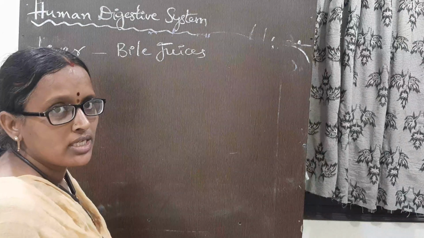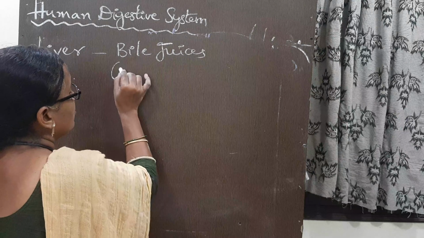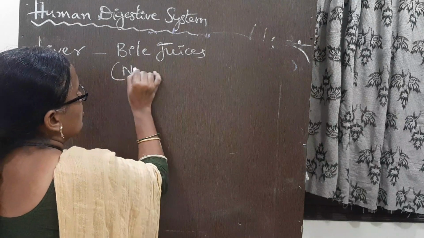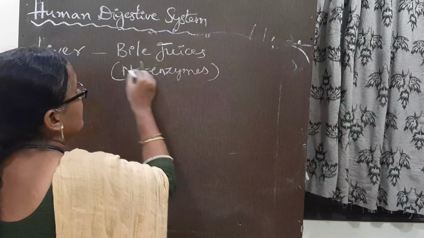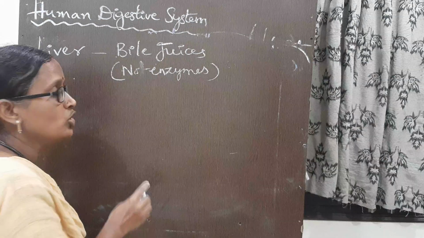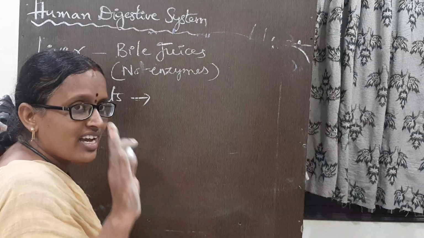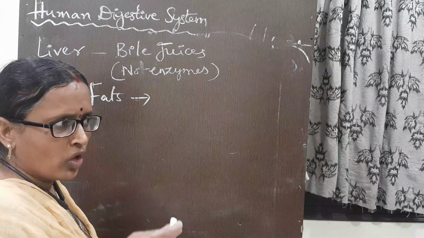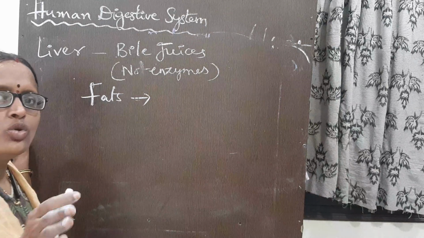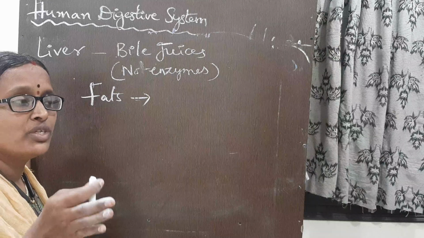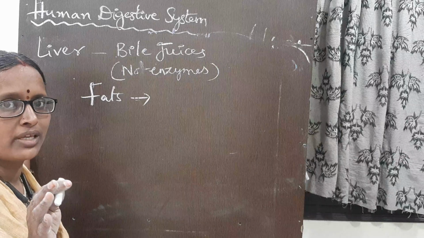Liver secretions are known as bile juices. These bile juices do not have any enzymes. But these bile juices act on fats. Whatever the enzyme work is, it has to cut down the food particles into the smallest ones, which can be easily absorbed by the small intestine. Absorption takes place by the body.